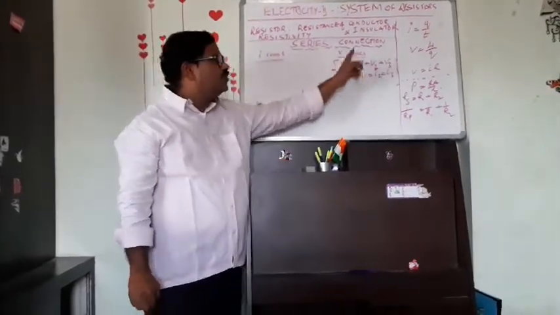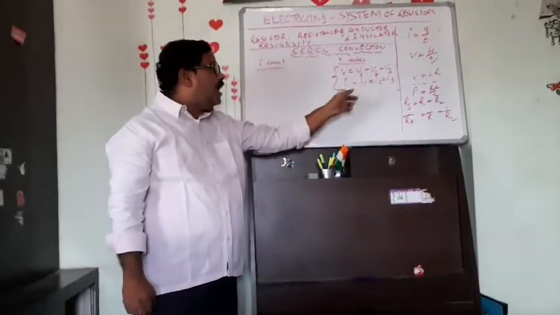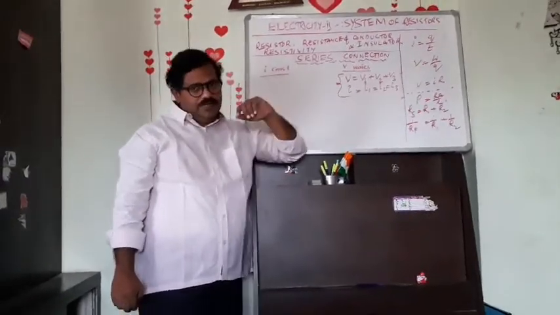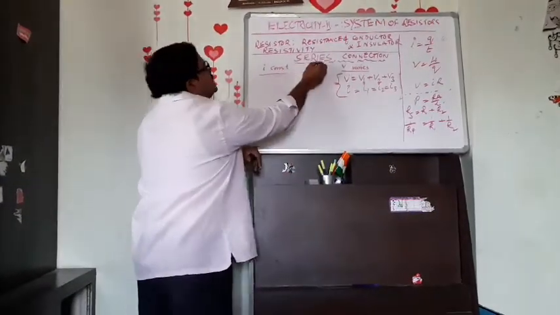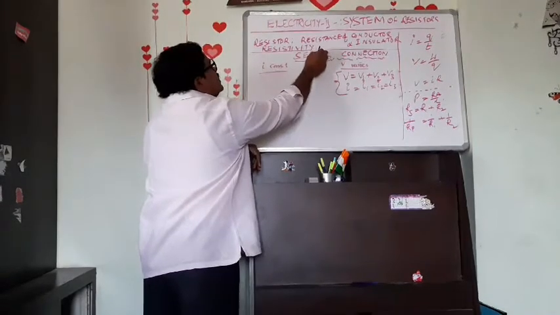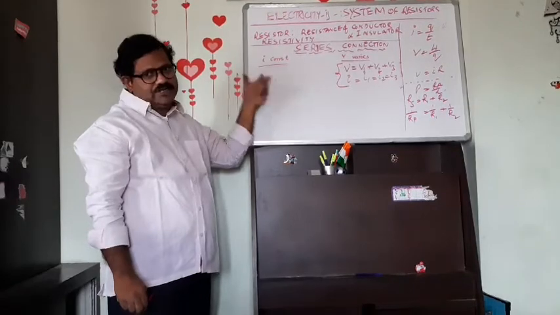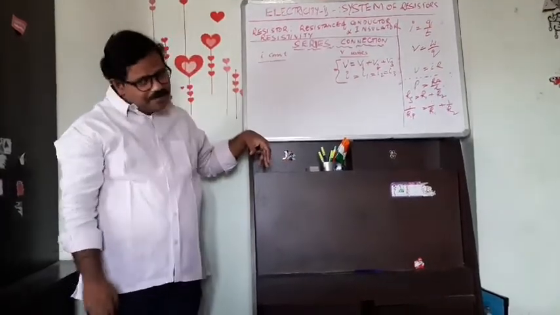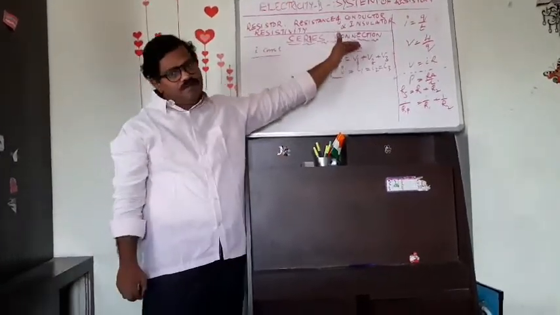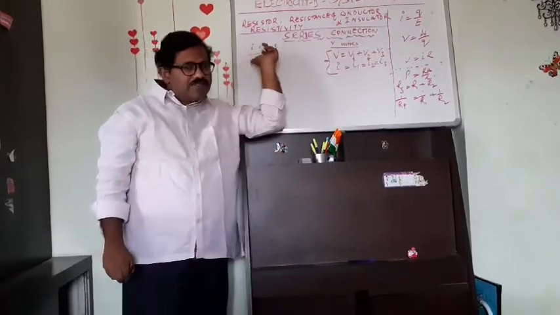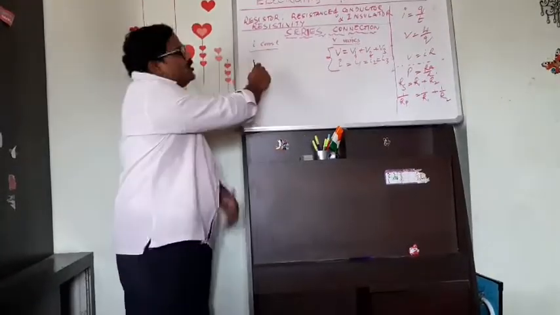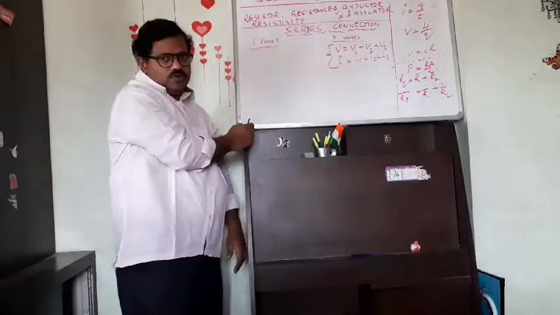V equal to V1 plus V2 plus V3. I equal to I1 equal to I2 equal to I3. In other words, it is series connection. In series connection, I remains constant, but V varies. I remains constant in all the three resistors; the same current flows.